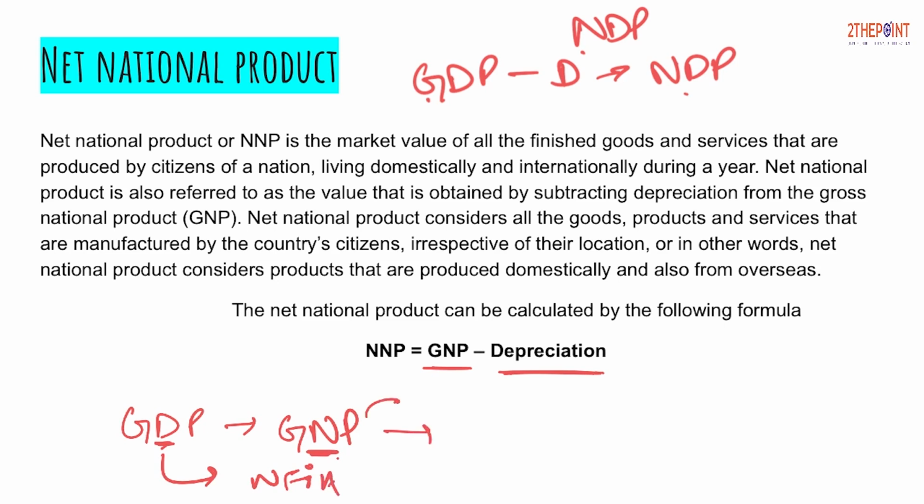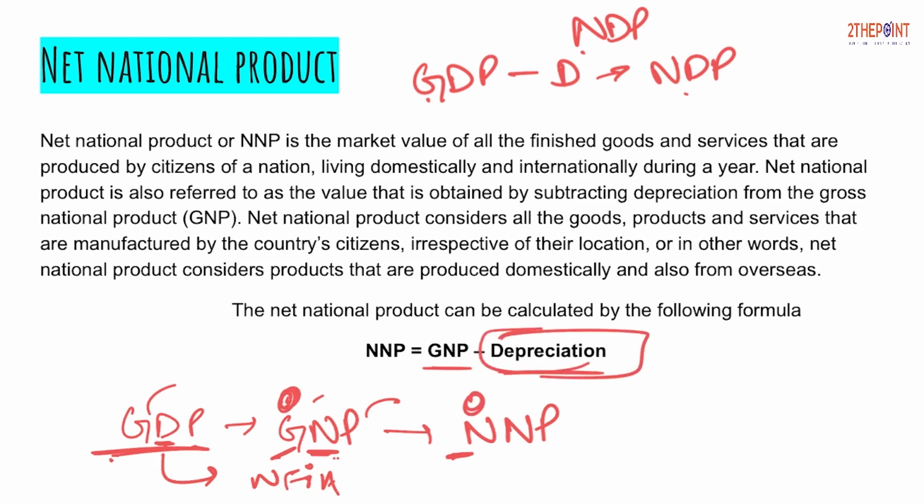Now from GNP we have to move to NNP, and I told you how to move from gross to net, that is we will reduce the depreciation, as simple as that. Again we had this figure GDP, from GDP we move to GNP, so I told you from D to N it is NFIA. Now from gross to net we have to reduce the depreciation, as simple as that. That is what is told here and written here.